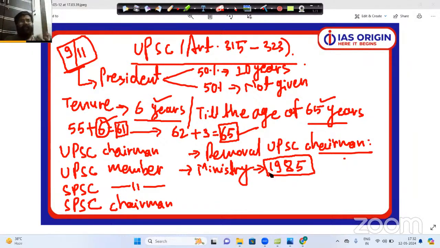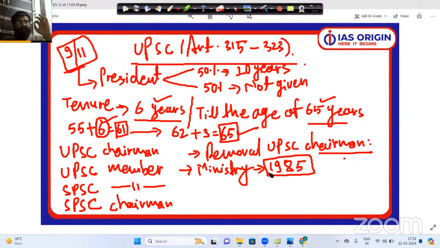In UPSC, the number of members is decided, 9 or 11. But how many members are there in state PSC? There are 28 states in India, from Kashmir to Kanyakumari, from Gujarat to Arunachal Pradesh. In all the 28 states, there are state PSCs. Now, how many members will be there in the state PSC? It is decided by the governor of that particular state, guys.